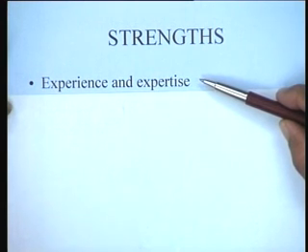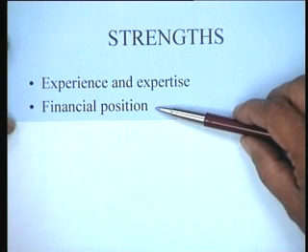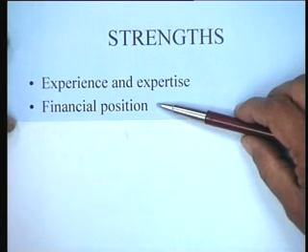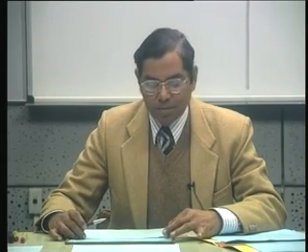This is a big strength. So you can take cognizance of this strength and then develop whatever you want to do. What is the financial position? How much money do you have? How much money can you raise? And therefore, as a company, depending on your financial position, you can contemplate what sort of projects you can go into. What's the amount of money that you can invest? That's a strength.